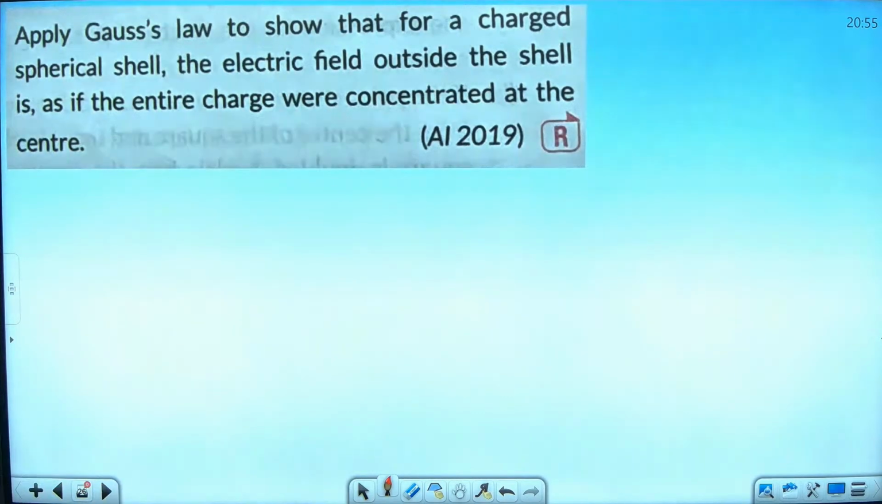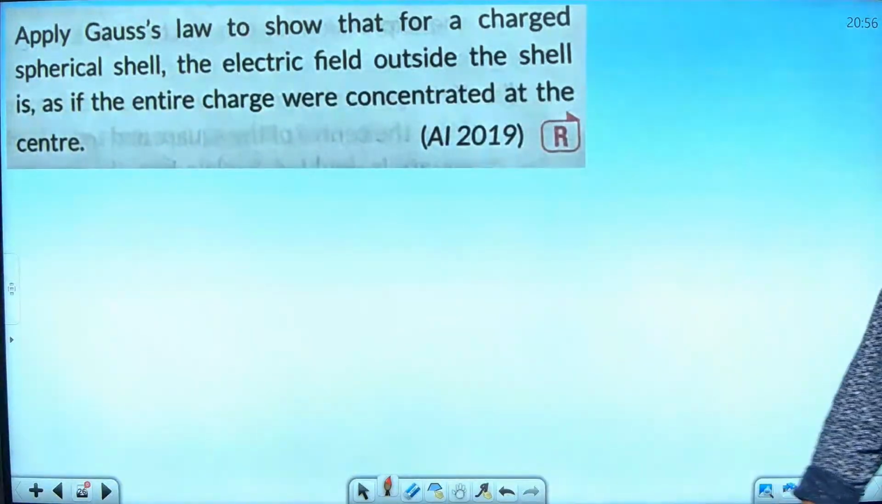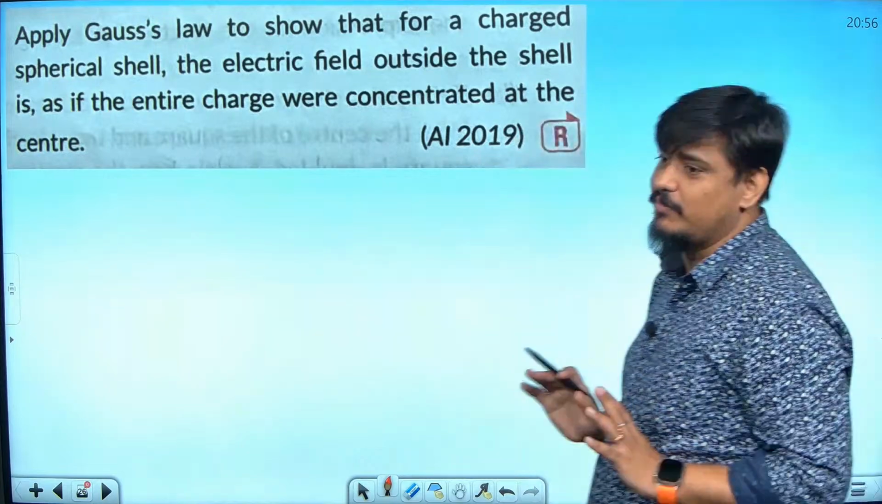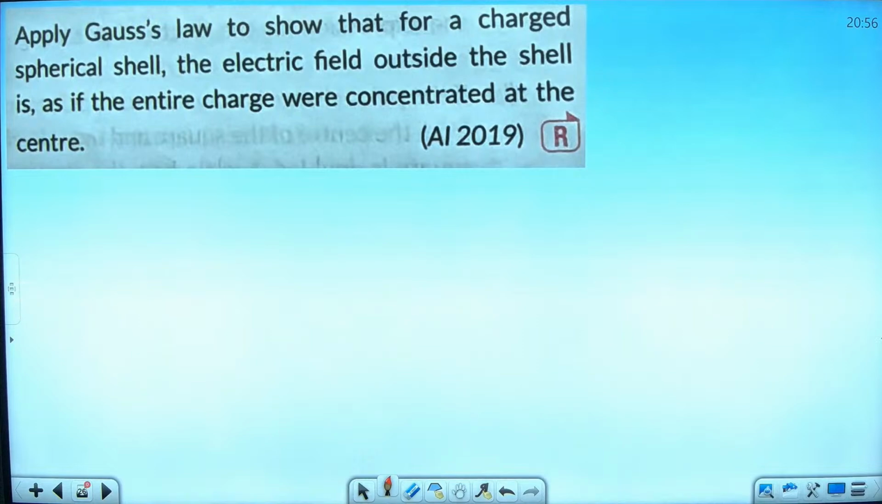Next question. See, I told you this question is coming in the board exam, what I told before some time. Apply Gauss law to show that for a charged spherical shell, the electric field outside the shell is as if the entire charge was concentrated at the center. All India, 3-mark question. What are they asking indirectly? Derive the Gauss law's third application. If you don't know that, you will leave this question and come. It's very simple. In the third application of Gauss law, you have to prove that E is equal to KQ by R square. Can I proceed further?